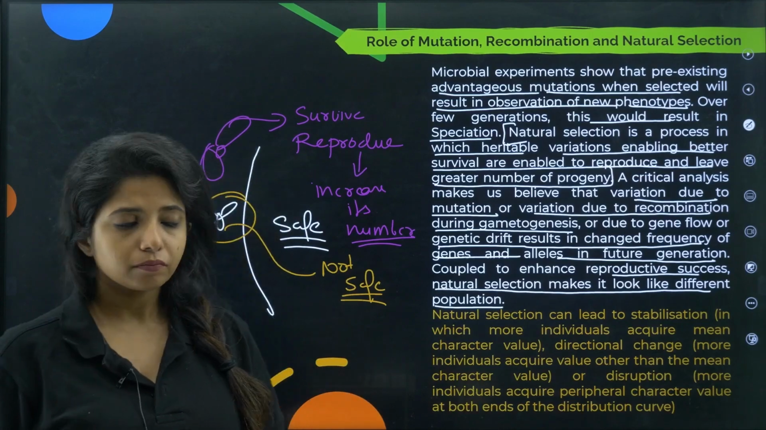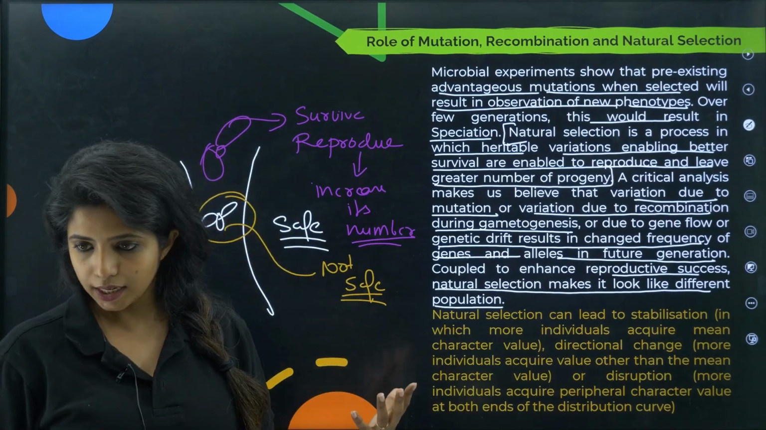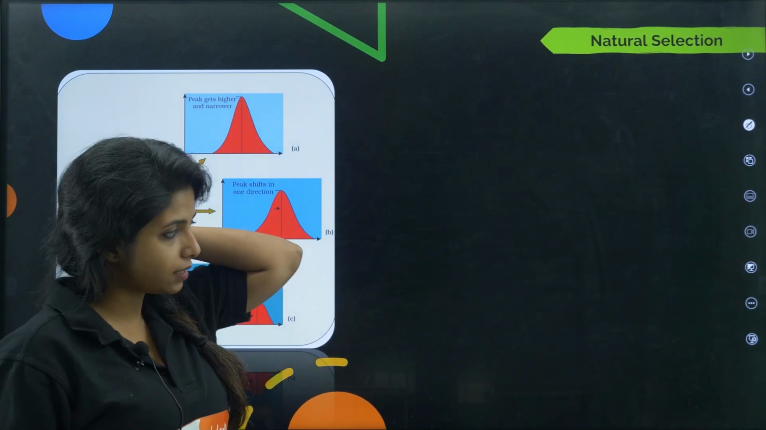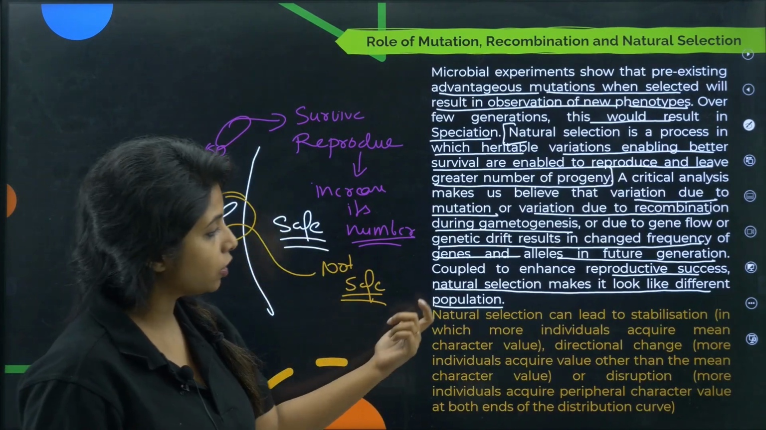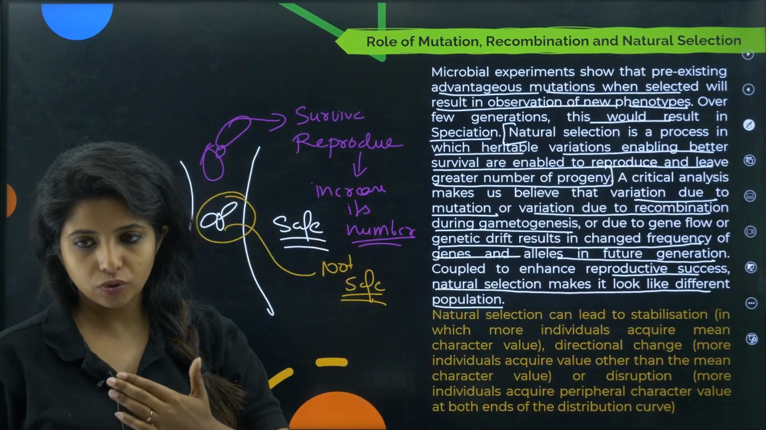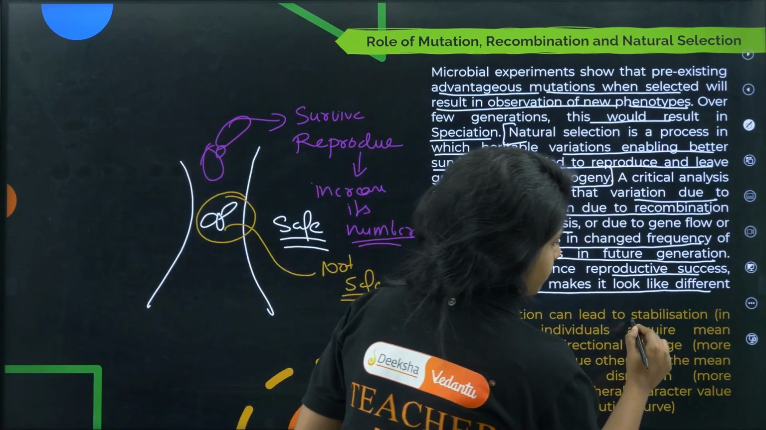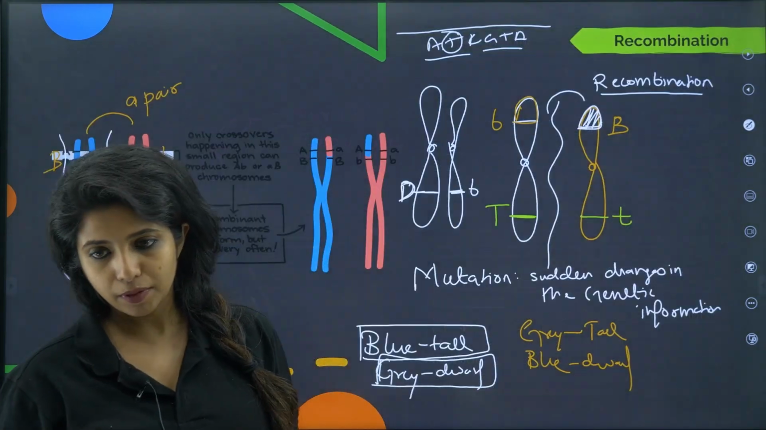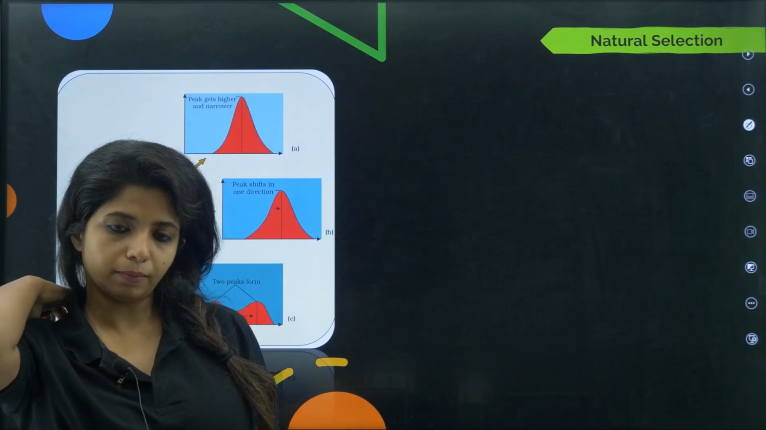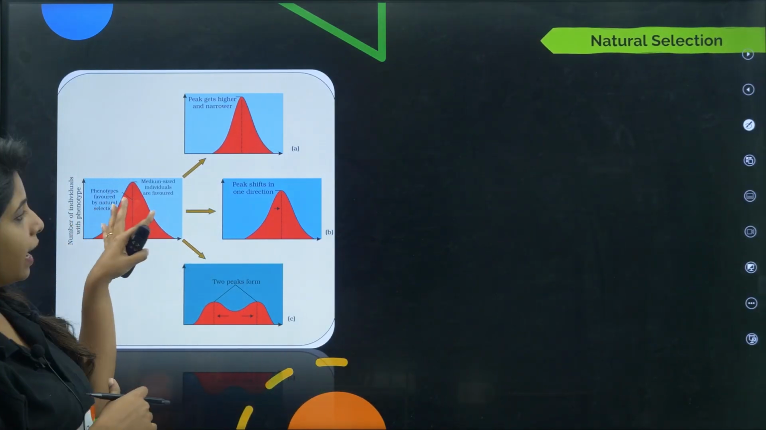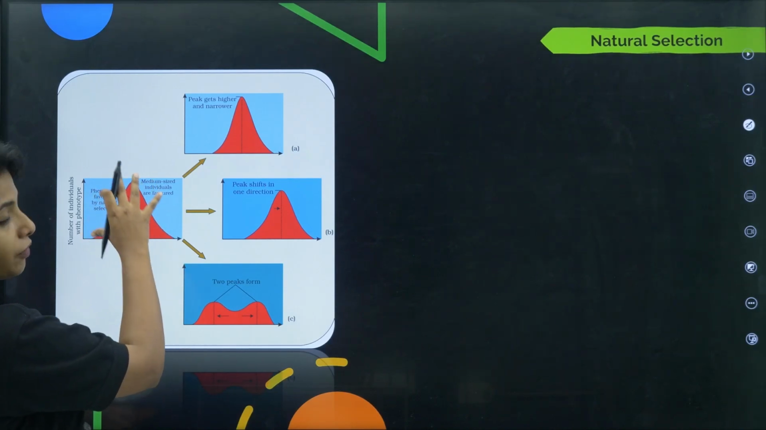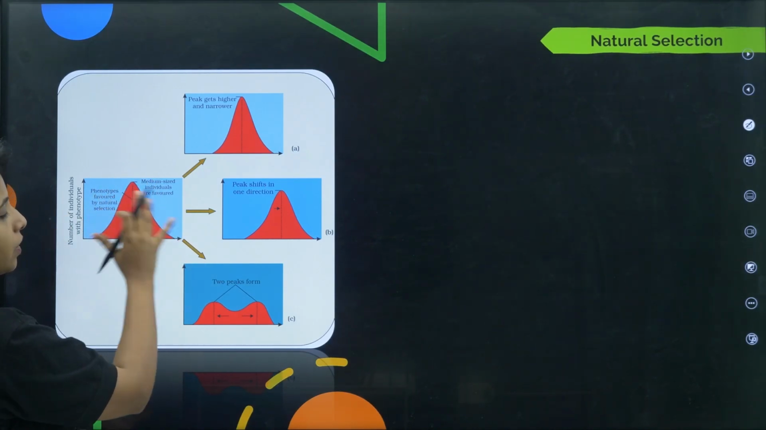Now there is a figure given in your NCERT, which looks like this, and this is an example of natural selection. Natural selection can lead to certain things. The first thing it can lead to is stabilization, in which more individuals acquire the mean character value. You find phenotypes that are favored by natural selection in the middle.